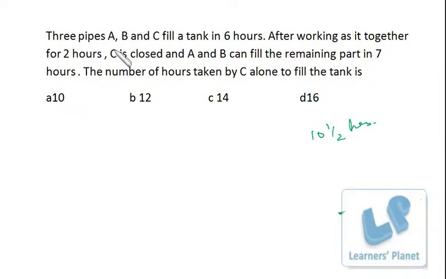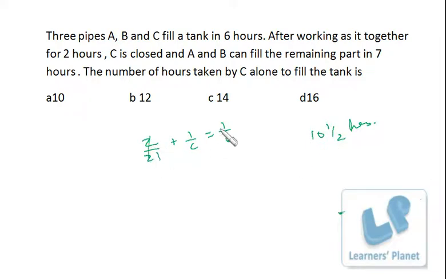Now you know the combination ABC: 1 upon A plus 1 upon B plus 1 upon C is 1 upon 6, that is in 1 hour A, B and C will fill 1 upon 6 of the tank, right? Time for A and B is 10.5, or I can say 21 by 2. So in 1 hour 2 by 21 of the tank is filled by A and B. C, let's calculate, and that's 1 upon 6.